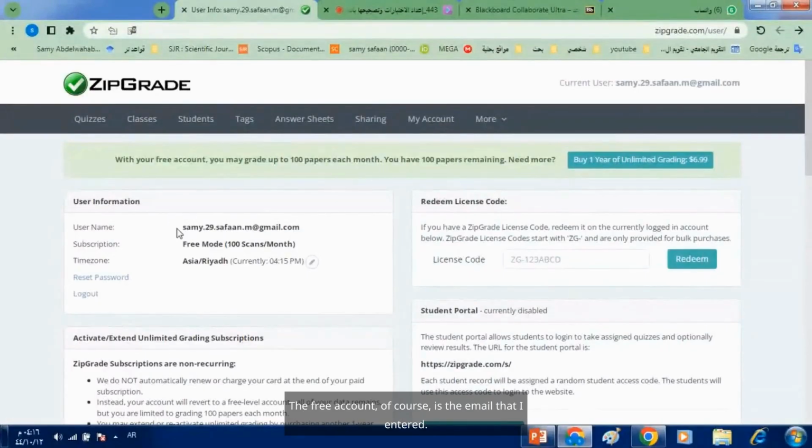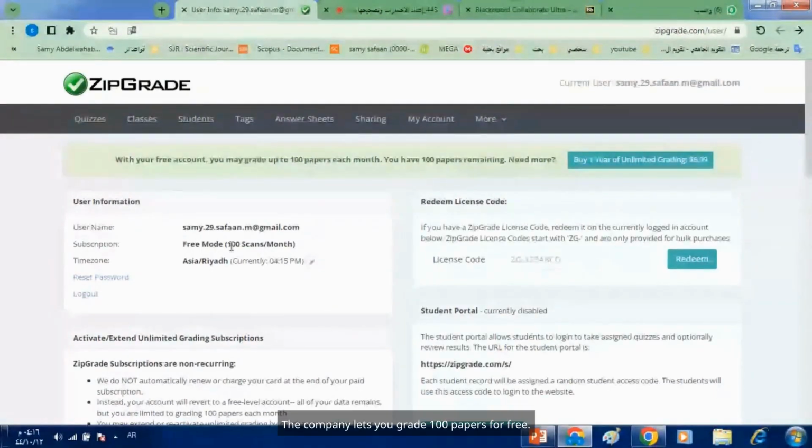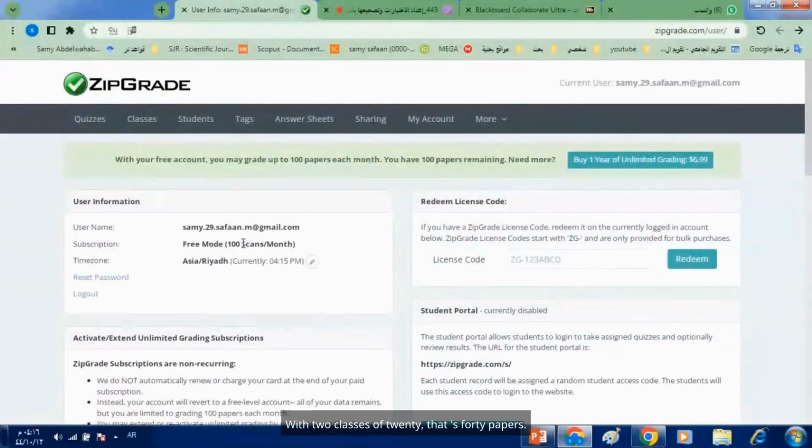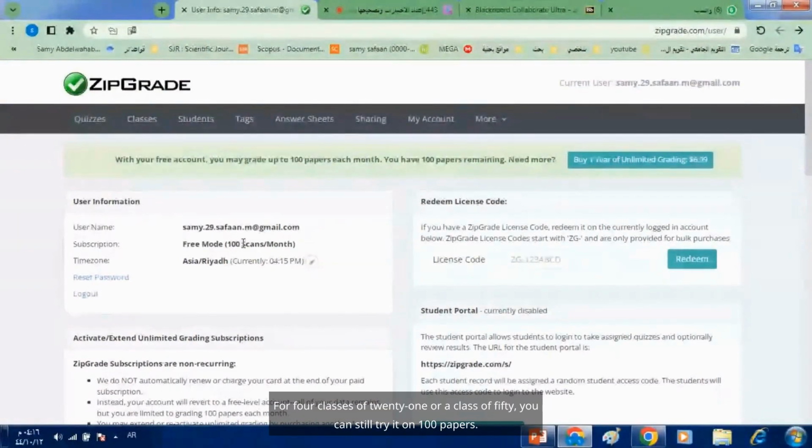The free account, of course, is the email that I entered. This account is free. The company lets you grade 100 papers for free. If you have a class of 20 students, you can grade them easily. With 2 classes of 20, that's 40 papers. For 4 classes, or a class of 50, you can still try it on 100 papers.